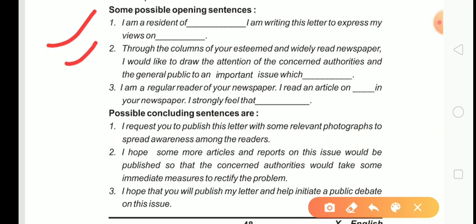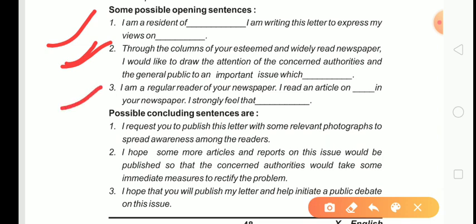I think the second one is more suitable to start such letters. So in order to write a letter to the editor, I would suggest you use the second point, which is more suitable.